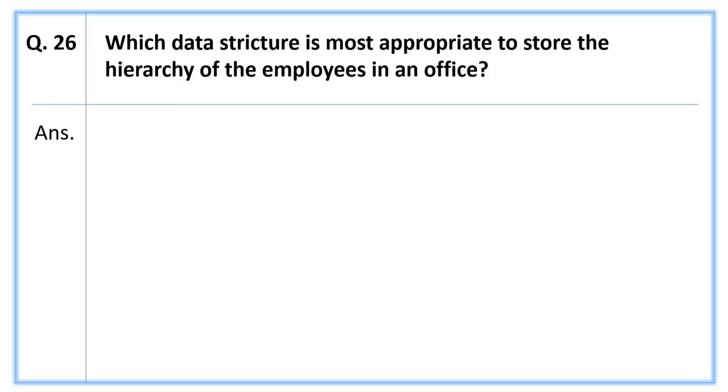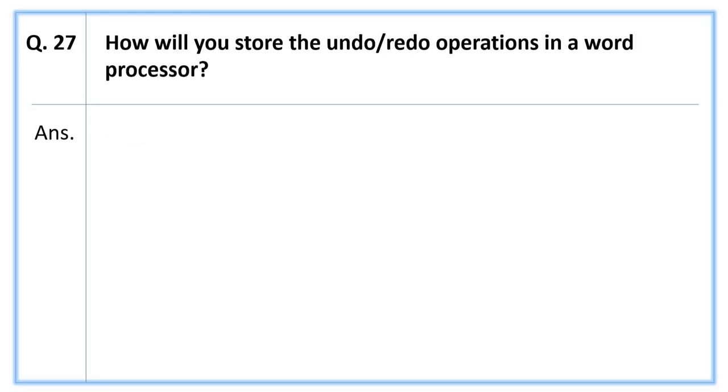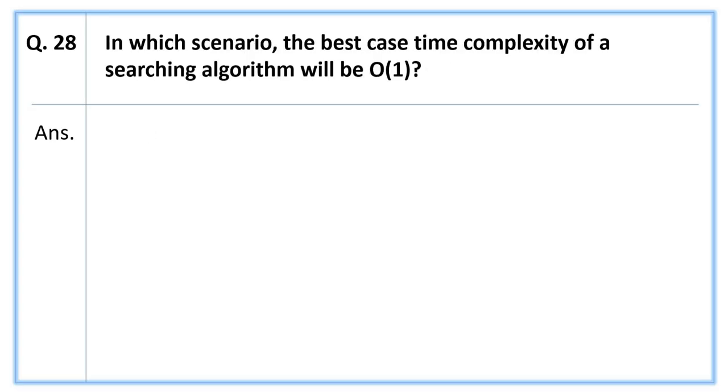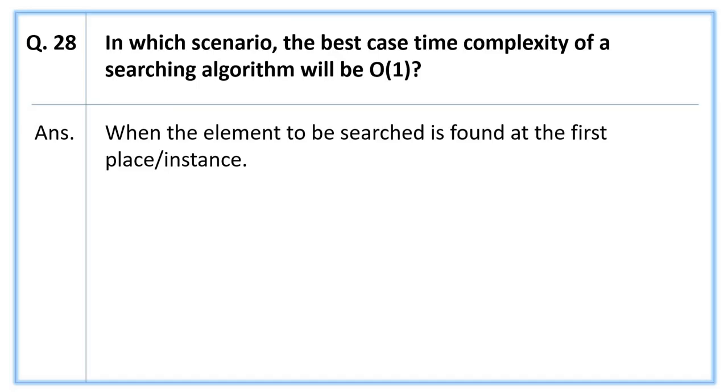Next question. Which data structure is most appropriate to store the hierarchy of the employees in an office? The answer is tree. Next question. How you will store the undo redo operation in a word processor? The answer is stack. Next question. In which scenario the best case time complexity of a searching algorithm will be O(1)? The answer is when the element to be searched is found at the first place.